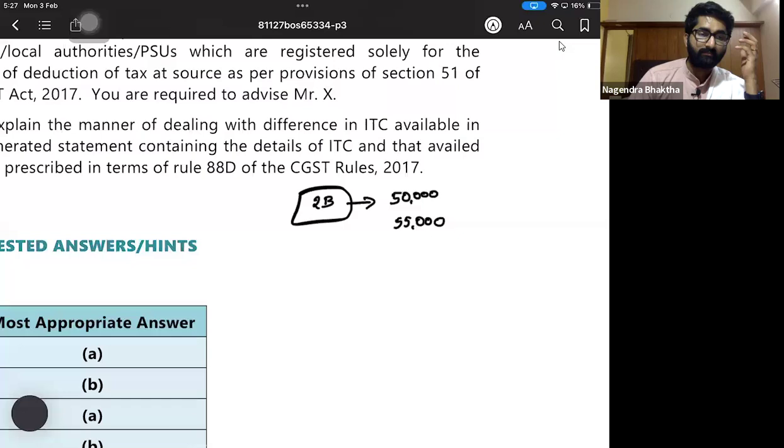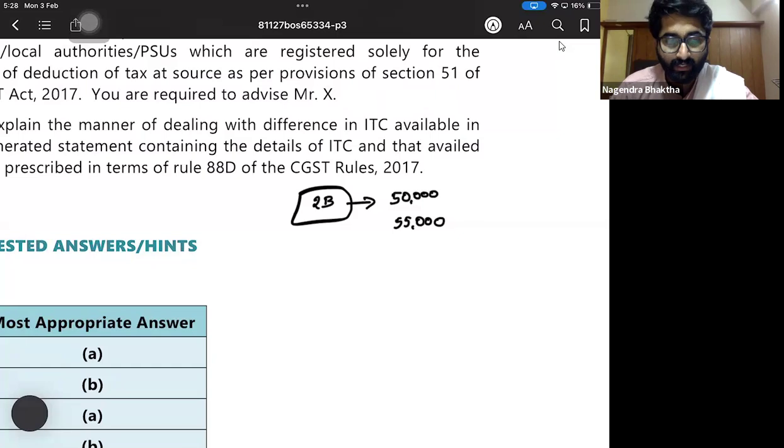Interest is applicable. So what rule number 88D says: where the amount of ITC availed by the registered person in the return for the tax period in form 3B is more than the auto-generated amount in 2B by a specified amount or percentage, the said person will get the intimation to his email address.